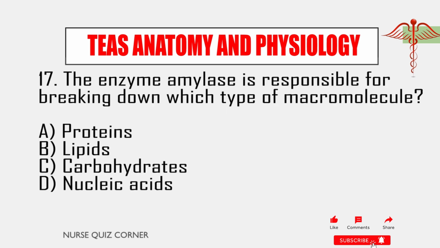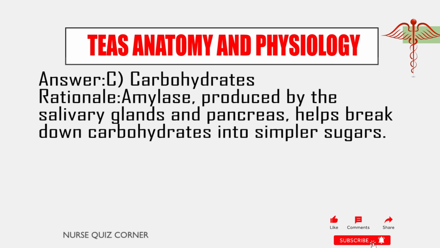17. The enzyme amylase is responsible for breaking down which type of macromolecule? A. Proteins. B. Lipids. C. Carbohydrates. D. Nucleic acids. Answer C. Carbohydrates. Rationale: amylase, produced by the salivary glands and pancreas, helps break down carbohydrates into simpler sugars.